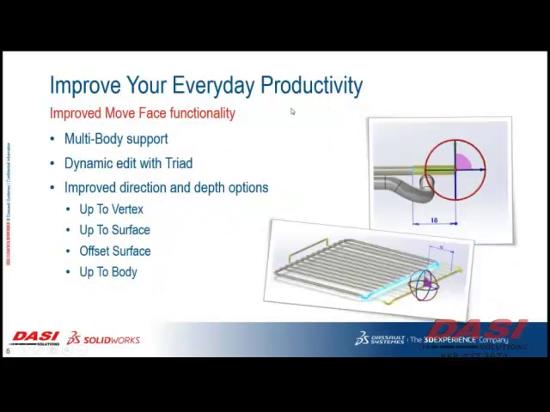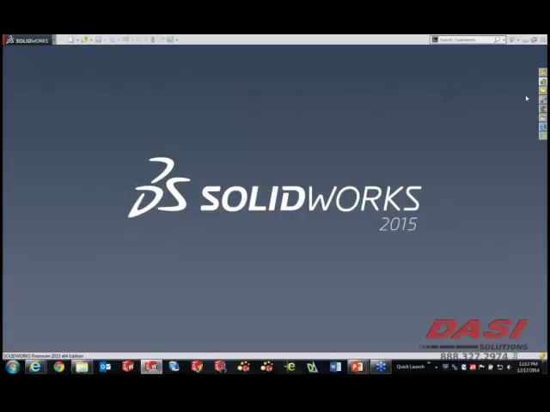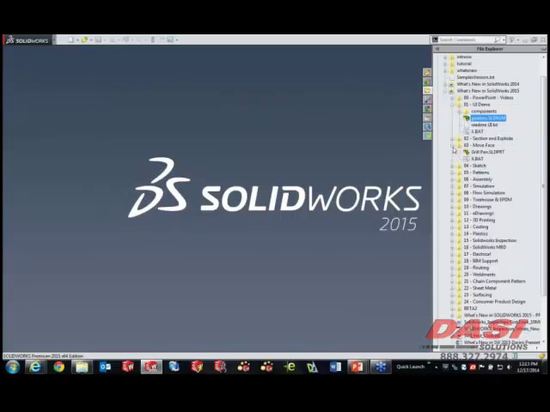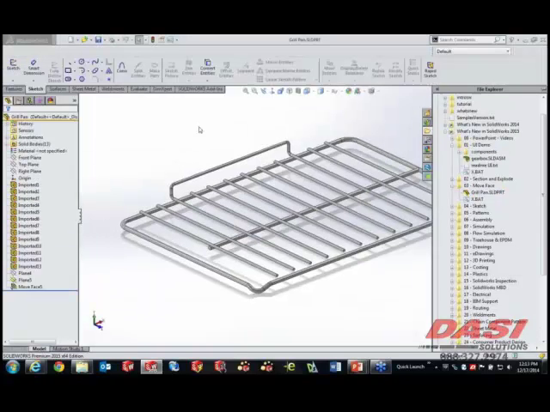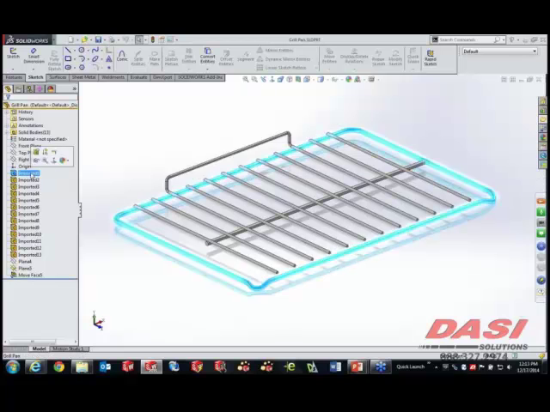So back over to PowerPoint for just a moment. The next thing I want to cover is what we call direct editing functionality, and this is the capability to edit featureless parts within SolidWorks. Featureless parts could be from anywhere. They could be neutral files, they could be native CAD files that come in without features. But in any event, what this really comes down to is that inside of SolidWorks, we have the ability to edit, and have for quite some time, parts that do not have any parameters. No sketches, no dimensions, they just happen to be bodies.